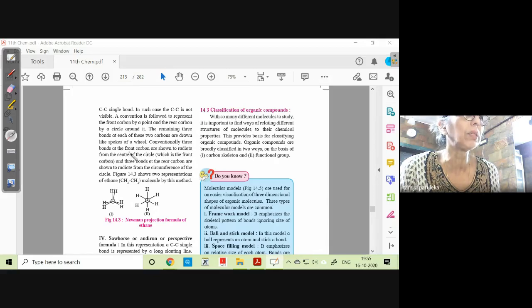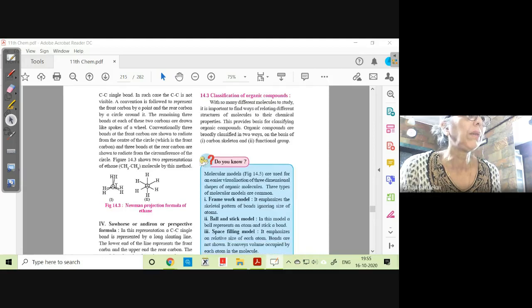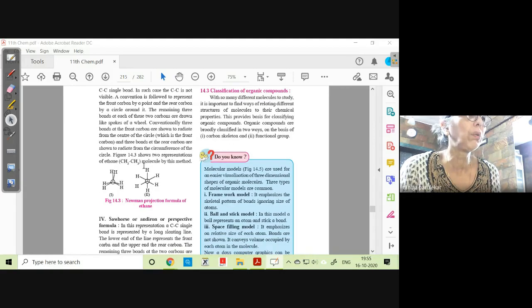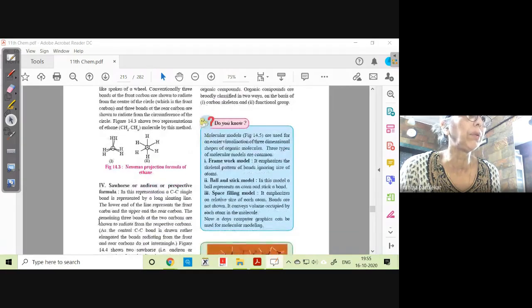Conventionally, 3 bonds at the front carbon are shown to radiate from the center. सेंटर मधला हा जो सेंटर आहे तिथून येतात बाहेर. But you can see that they could have drawn the circle a bit bigger. Whereas the 3 bonds at the rear carbon are shown to radiate from the circumference of the circle. Figure 3.4 shows the 2 representations of the ethane molecule by this method.